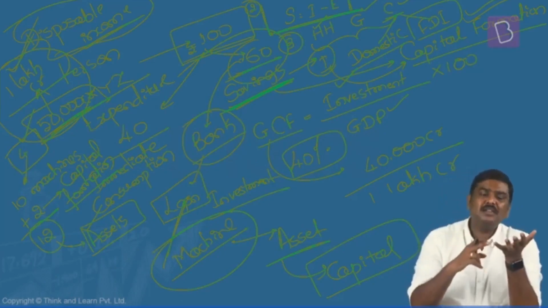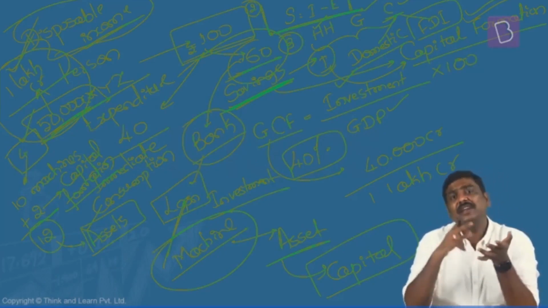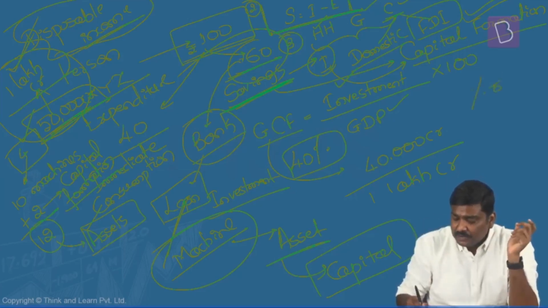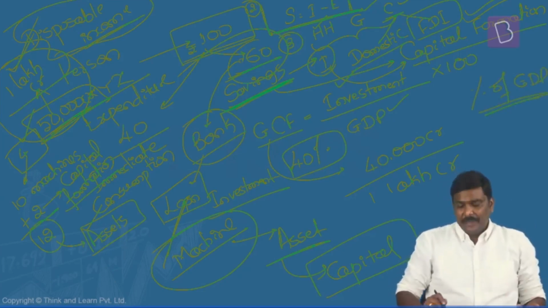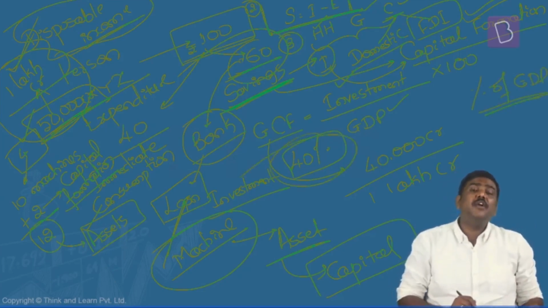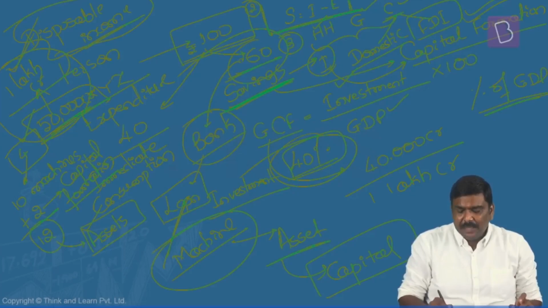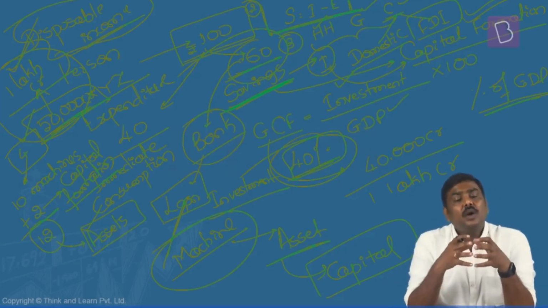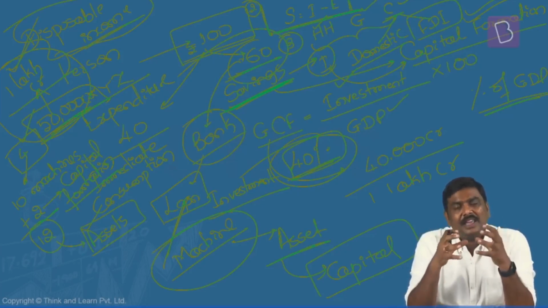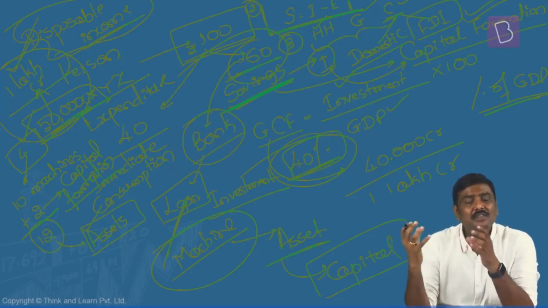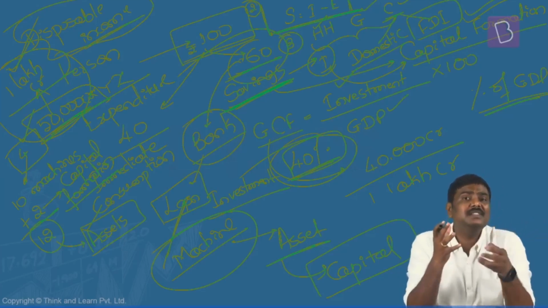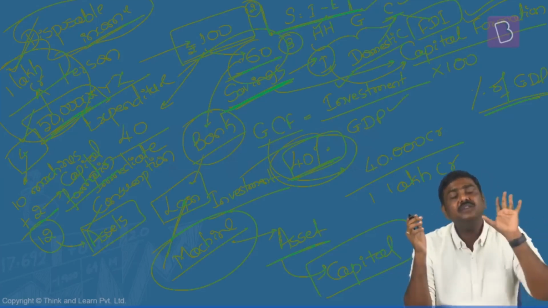Generally these particular numbers of savings, investment, capital formation, etc. are given as a percentage of GDP. Is it okay? These are given as a percentage of GDP. And when I say gross capital formation is 40%, it simply means 40% of GDP. So understand the logic here. Whatever is the capital formation in case of Indian economy, out of the savings, majority of the savings, to the extent of 60 to 70%, is coming from households itself.